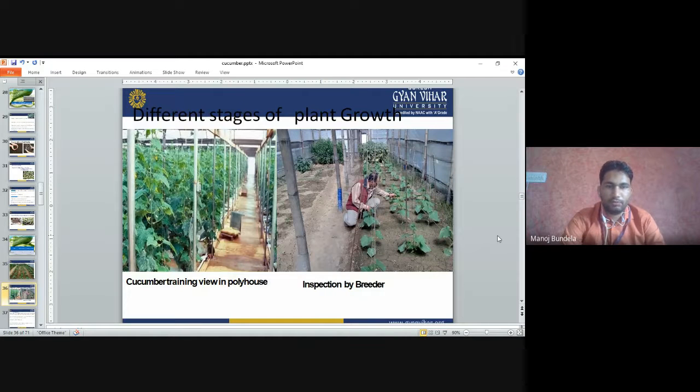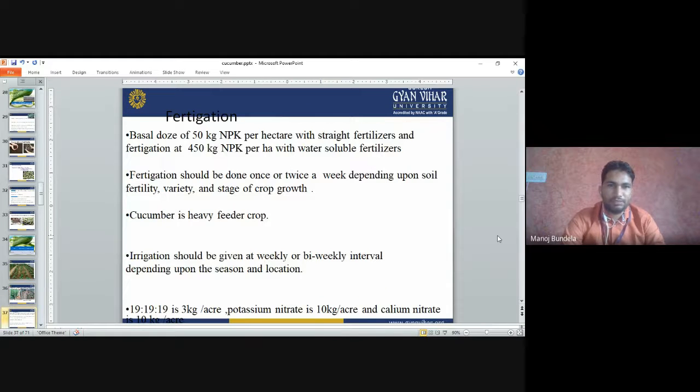Cucumber under polyhouse conditions, as inspected by the breeders. Fertigation means applying fertilizers with the drip irrigation. A basal dose of 50 kg NPK per hectare will be straight fertilizers, and fertigation of 450 kg NPK per hectare will be water soluble fertilizers. We can use both water soluble and straight fertilizers. Straight fertilizers we apply directly, and water soluble ones we mix into the water and then apply.